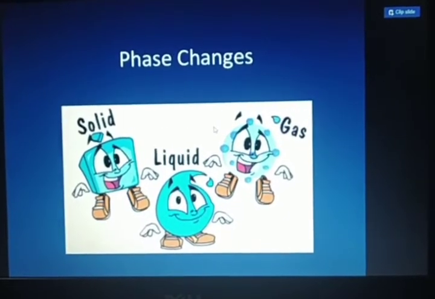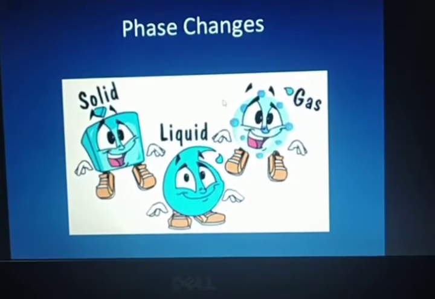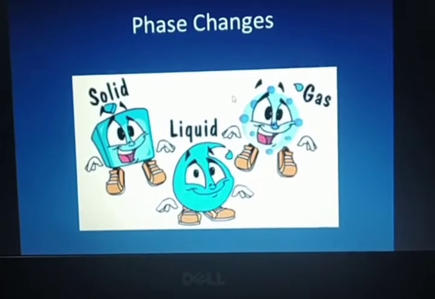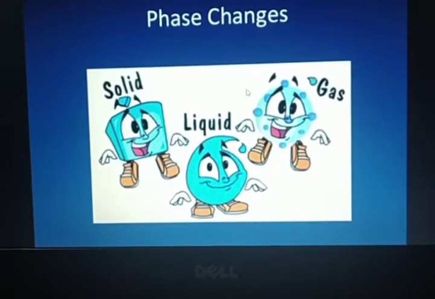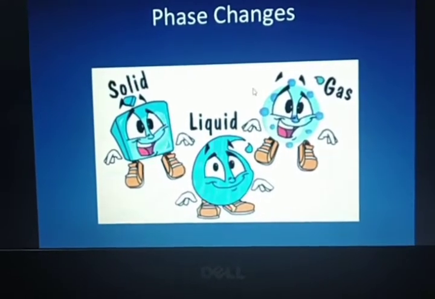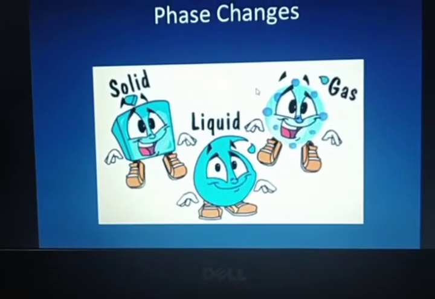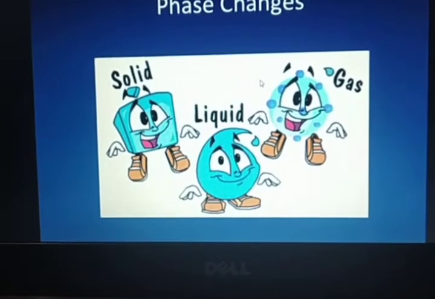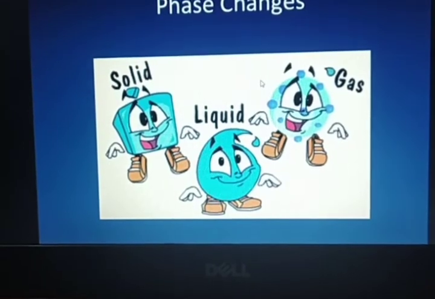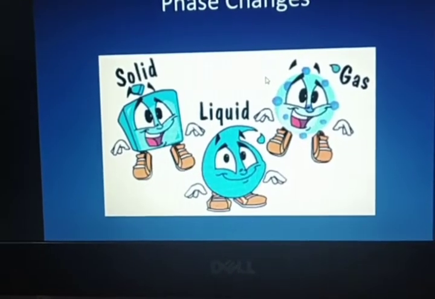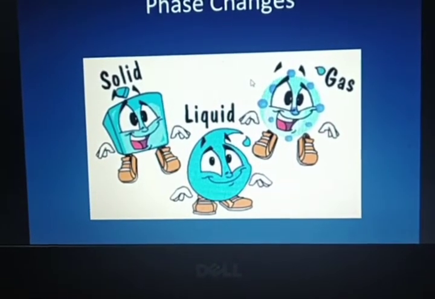Hello, good morning students. So today we are going to continue with the chapter on physical and chemical changes, standard 7. Up to where we have studied, up to dissolution of a solid in a liquid, we have studied that it is a physical change. So we have studied till the dissolution of sugar in water is a physical change. Afterwards there are topics like evaporation or vaporization or melting and freezing. These are physical changes. So first of all, I want to tell you about the phase changes.